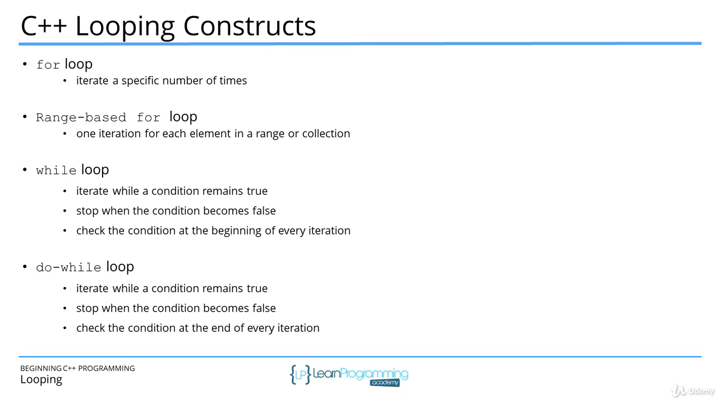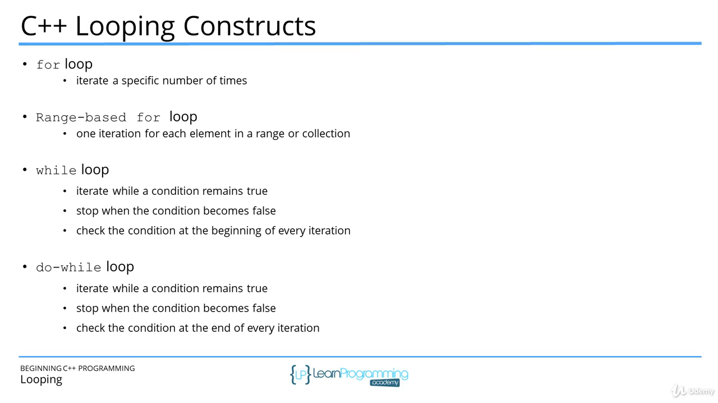The while loop iterates while a specific condition remains true. When the condition becomes false, we terminate the loop. In the case of the while loop, the condition is checked at the beginning of every iteration. The do while loop is similar to the while loop, except that the condition is checked after each iteration. With only these basic loops, we can implement any iteration pattern we want.